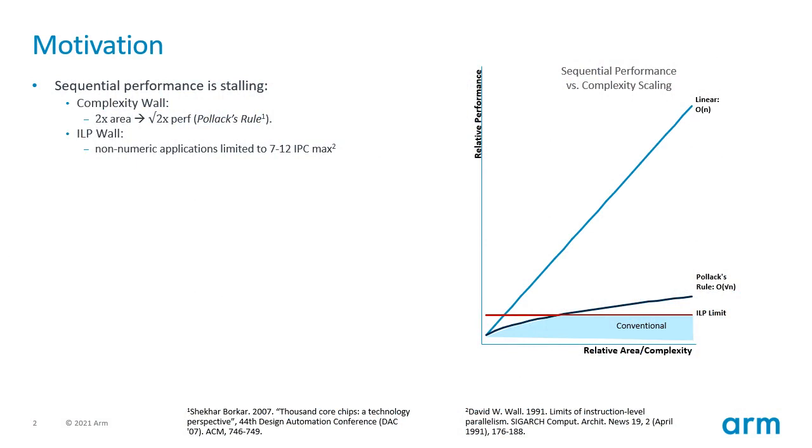Single-thread performance scaling is likely to stagnate in the near future. This can be attributed to two key issues, the complexity wall and the ILP wall. The complexity wall notes that building ever more aggressive out-of-order processors results in a quadratic growth in complexity, area, and energy costs, while the ILP wall notes that there is a fundamental limit to how much ILP may be extracted from a single thread.